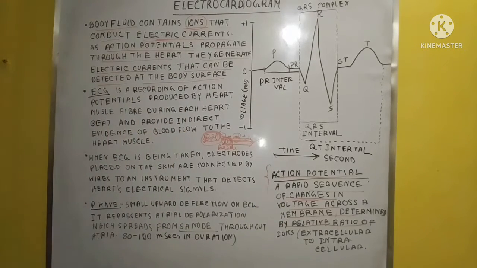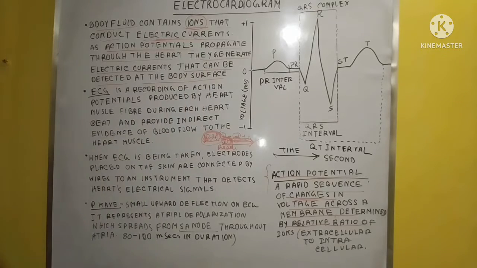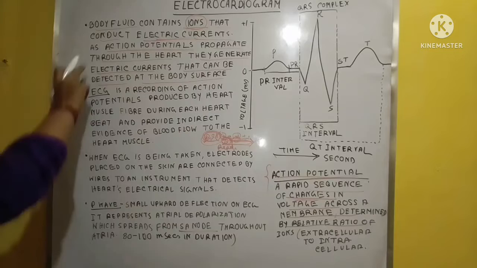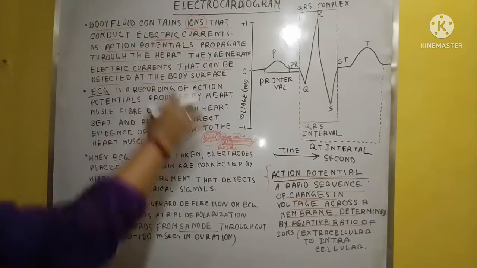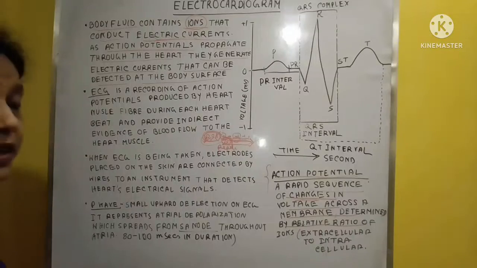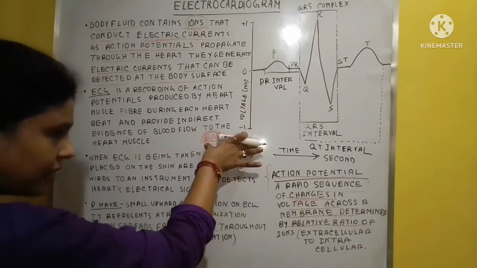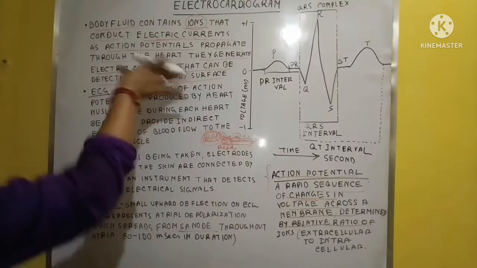Clear? So what I said, the action potential will propagate. This is possible in the nerve, and it is explained in the heart situation.